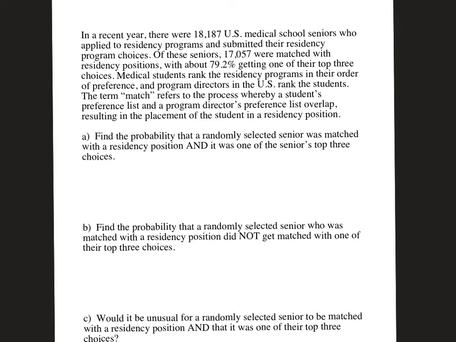And about 79.2% of those who were matched got one of their top 3 choices. So you had 17,000 out of the 18,000, of course, I'm rounding, actually matched. And then of those 17,000, just under 80% of them got one of their top 3 choices, okay?